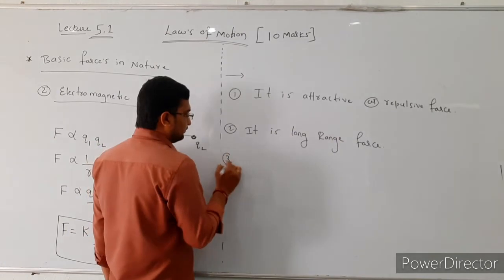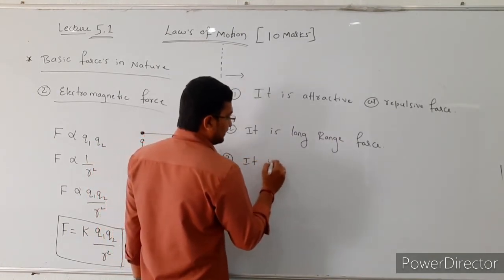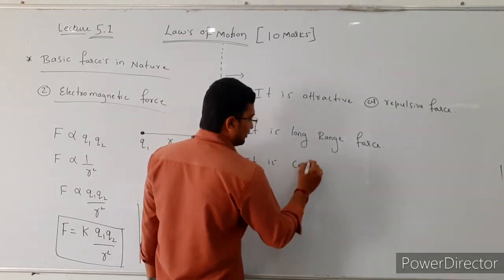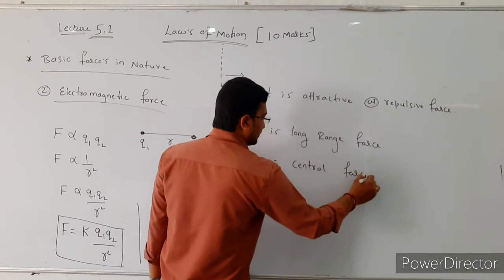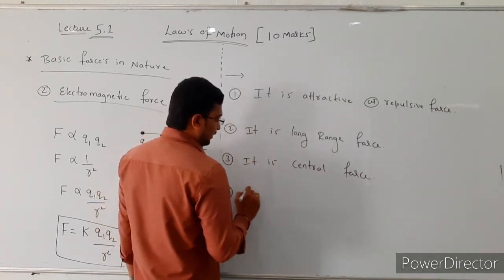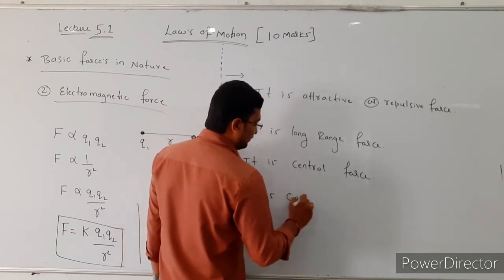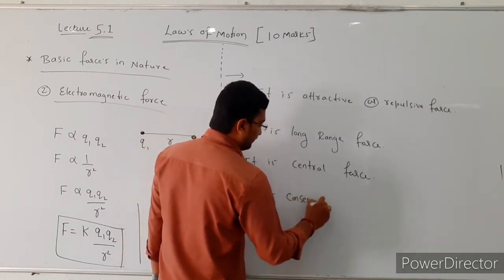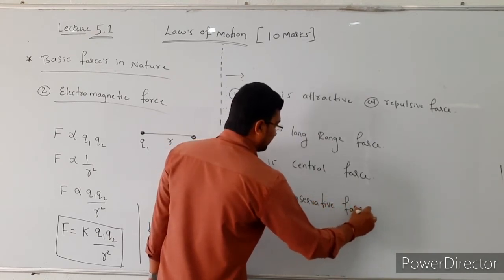The third one is that it is a central force. The fourth one is that it is a conservative force.